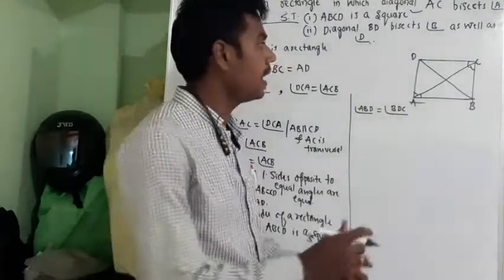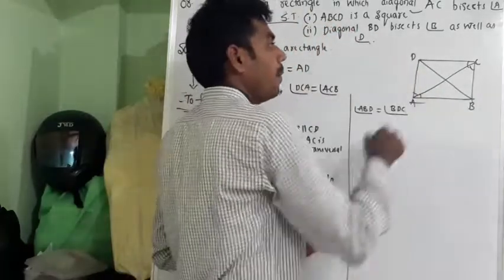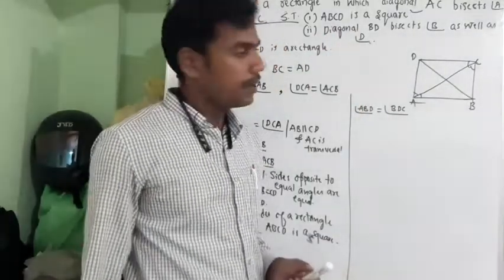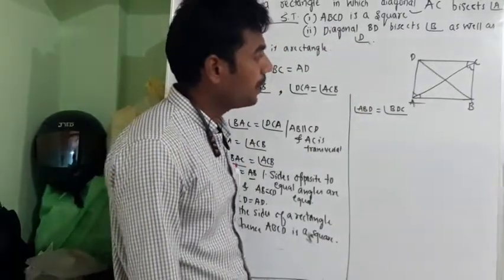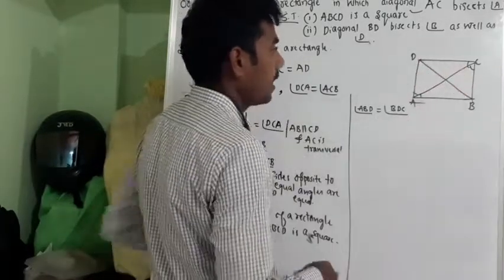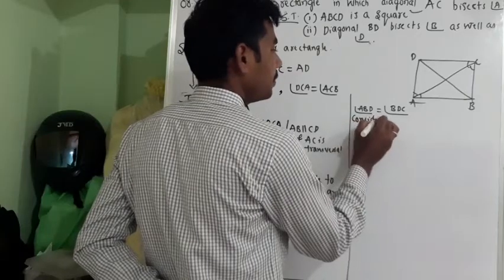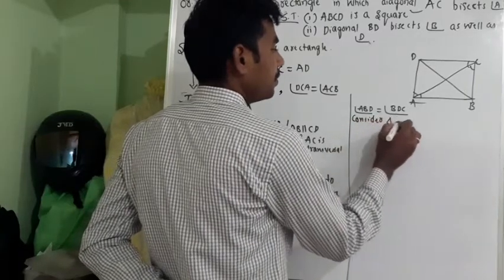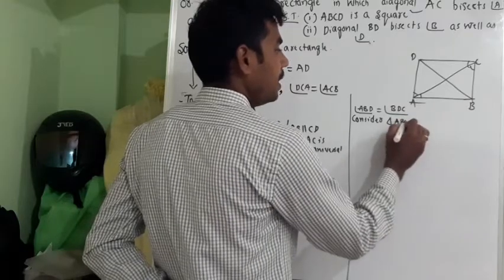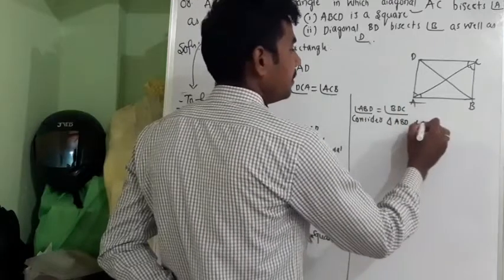Then only we can say diagonal DB is going to bisect angle B as well as angle D. For that, we need to consider these two triangles: triangle ABD and triangle BCD.